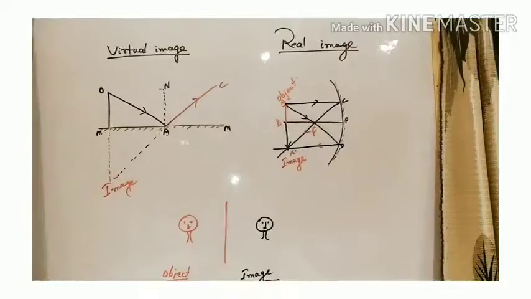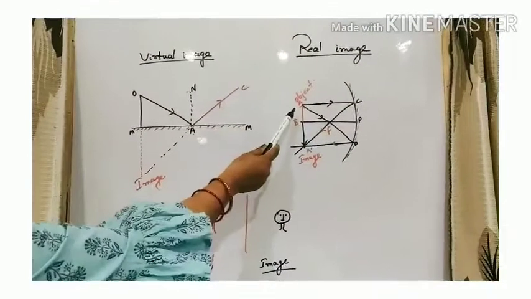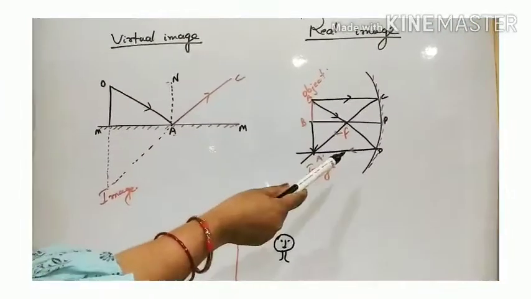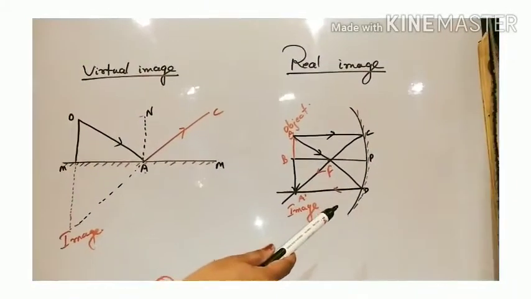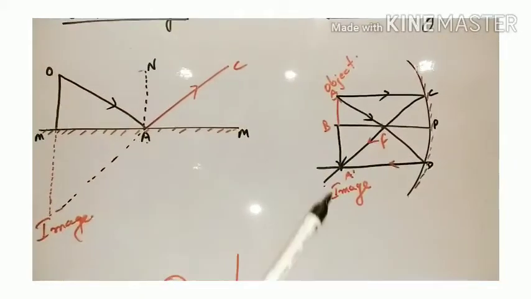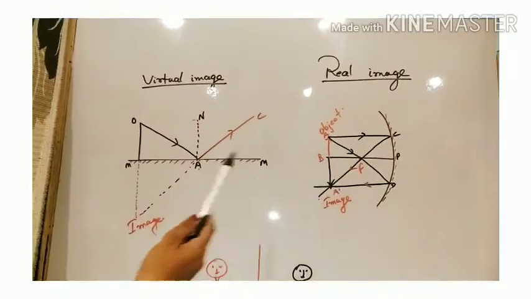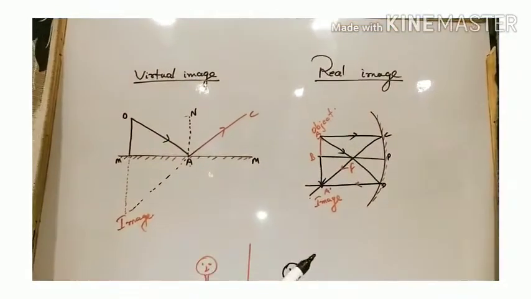So real image, that means suppose this is our object and we have our incident rays. After striking the reflecting surface, they actually meet at this point. So the image in which the reflected rays actually coincide at a point, that type of image is called a real image.